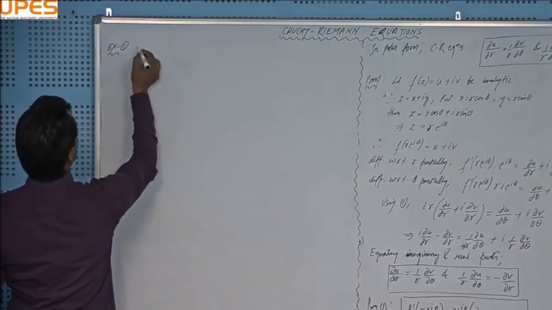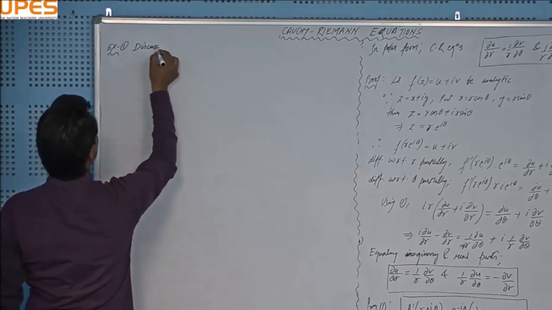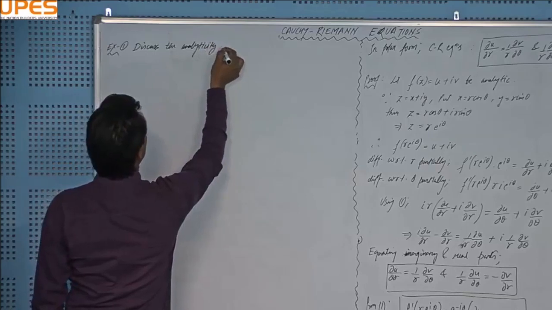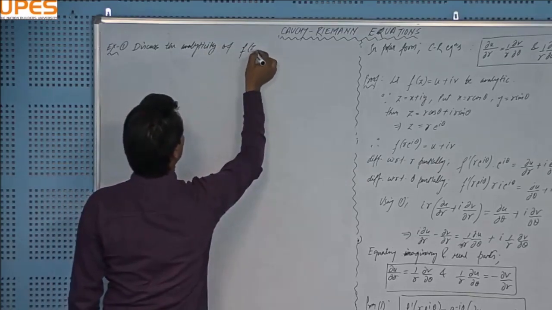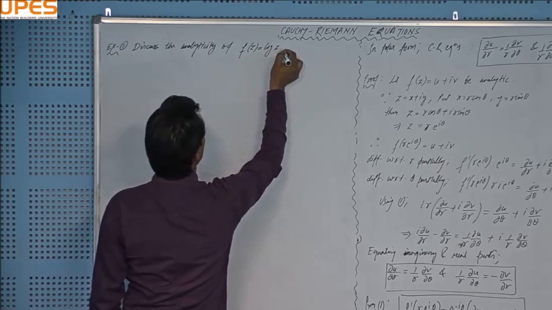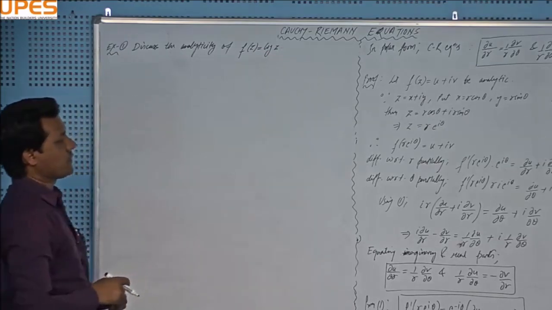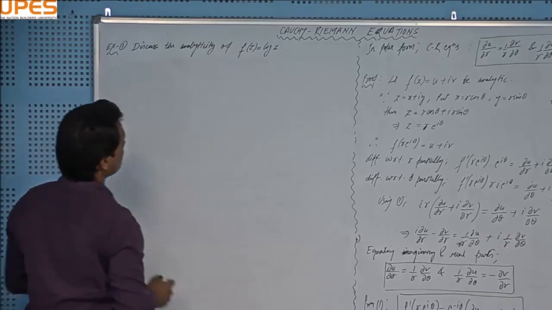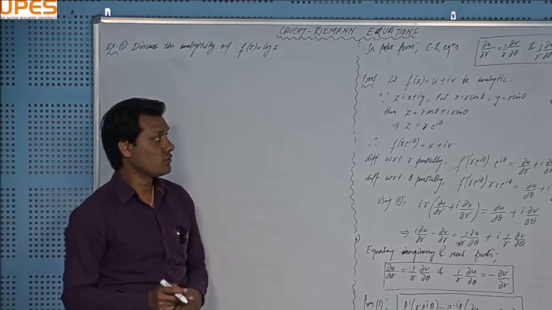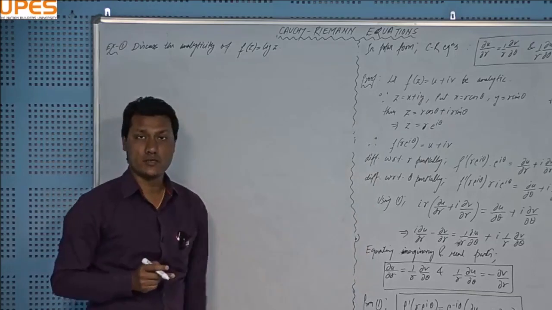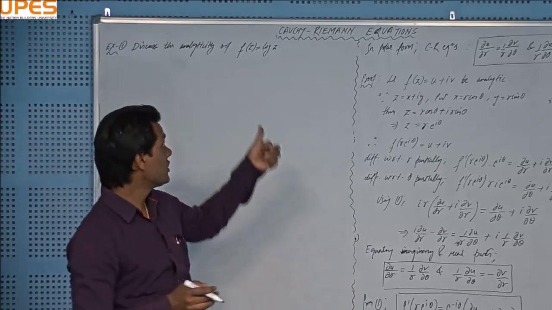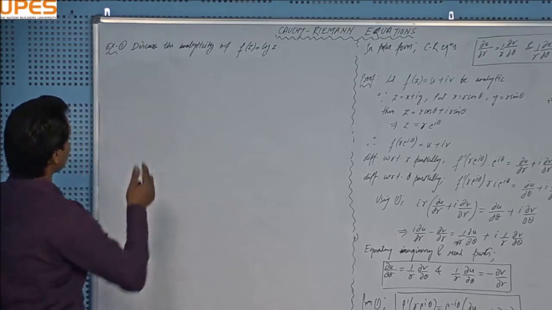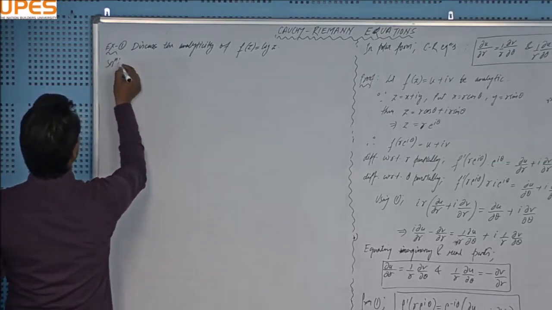Example number 1. Discuss the analyticity of f of z equal to log z, right? And you can see that the function is given in terms of z, right? If you want these CR equations to come into play, you have to first convert this function into polar form, right? Okay. Solution.